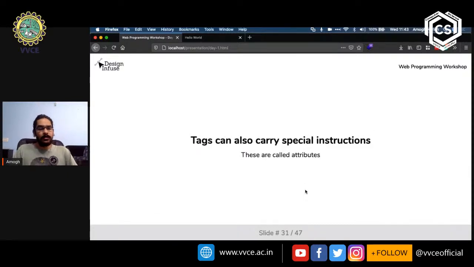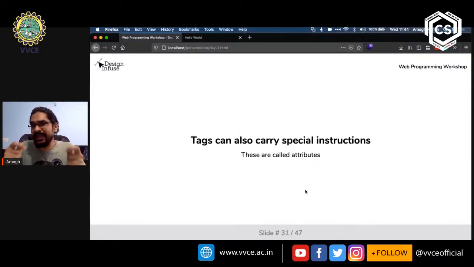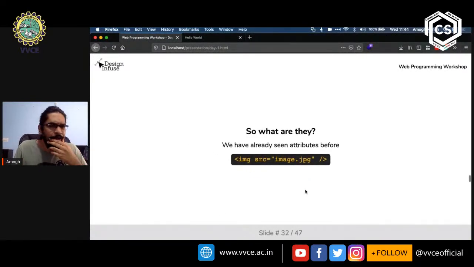Okay, so we have seen a few tags now. We've gotten a good understanding of what an HTML website is and what tags are. But I also mentioned that I will come back to a certain point at a later point in time, right? So every tag can carry something called an attribute. They can carry special instructions that let the browser know how it should execute that particular tag, right? These are called attributes.